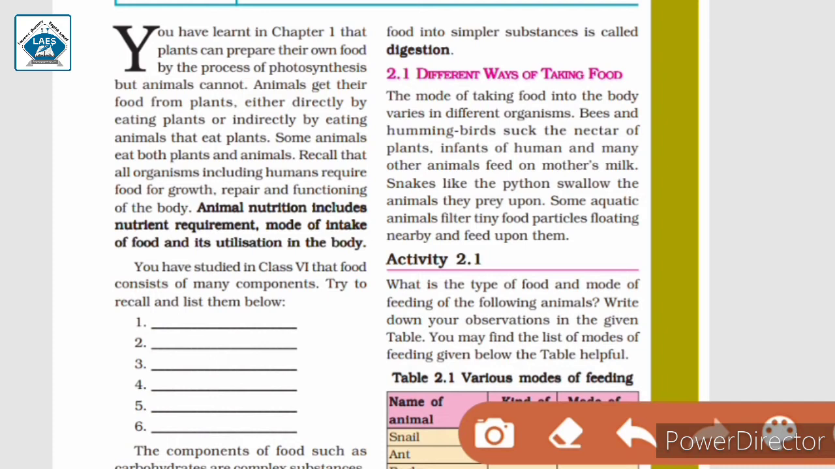Prey means an animal that is killed by another animal for food. Example, rabbit, deer, etc. They are examples of prey. Then some aquatic animals. Aquatic animals means animals that live in water. Examples are sharks, whales, clams, etc. They filter tiny food particles floating nearby and feed on those floating food particles.